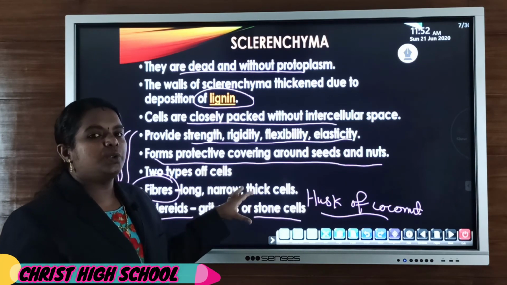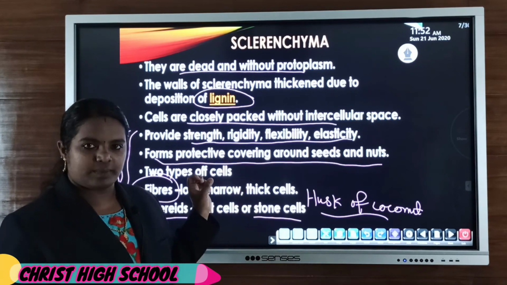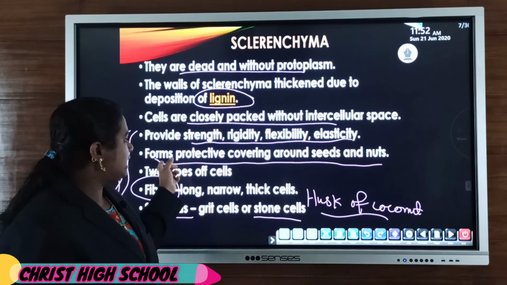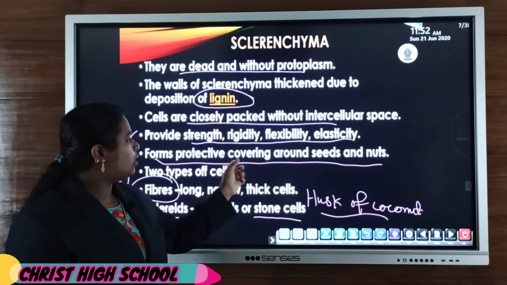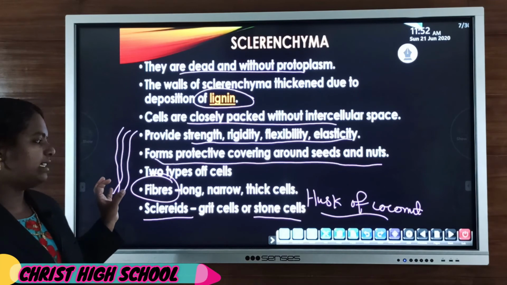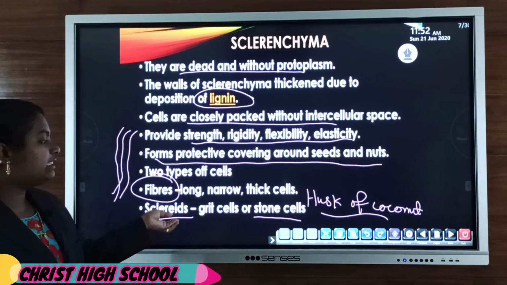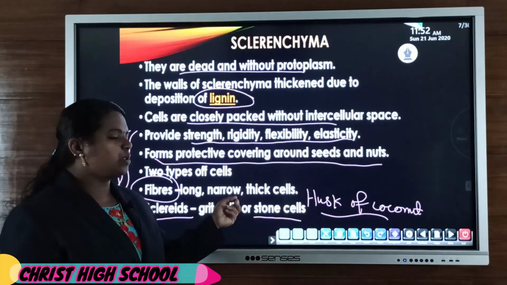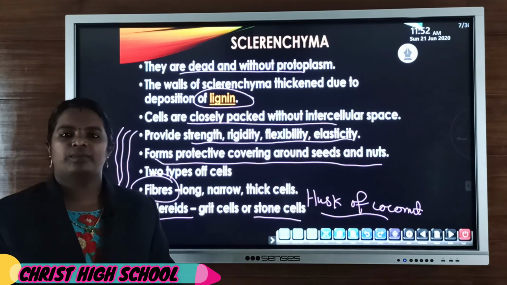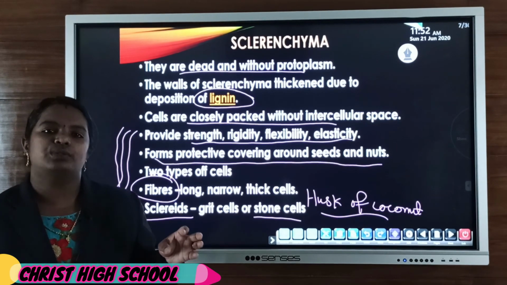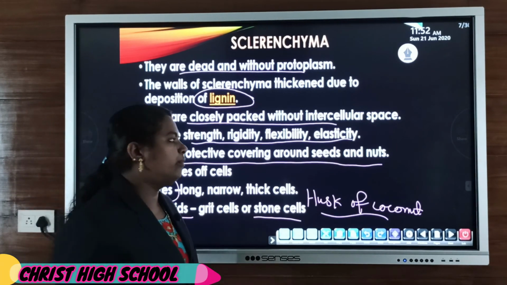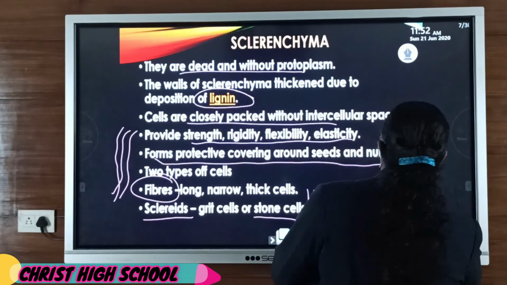Sclerenchyma forms the protective covering around seeds and nuts, and sometimes the stone cells, sclereids, are present in nuts. So that is why sometimes when we chew nuts, we may feel a crunchy sensation.